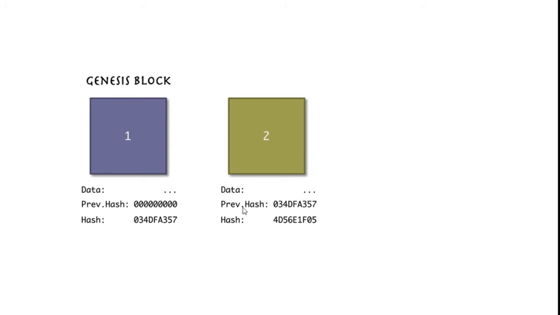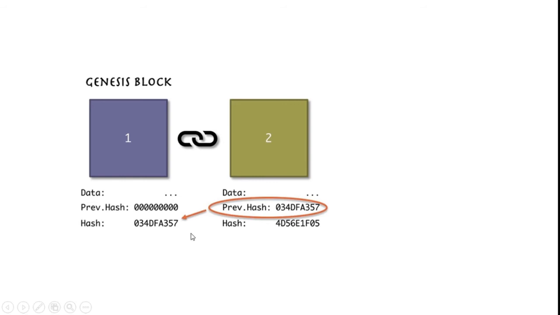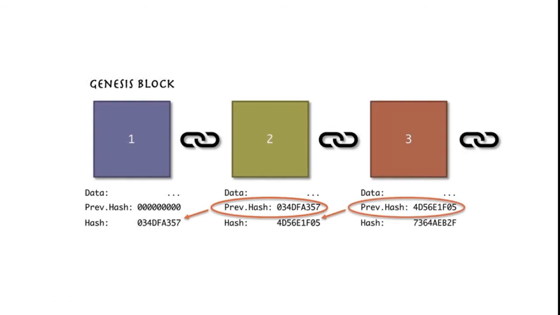This is where we say that the blocks are chained or connected, because every block has a previous hash which is equal to the hash of the block previous to it. So this forms a chain. This is the third block with the data, the previous hash, which is the hash of the second block, and its own hash. This hash again depends upon the data and the previous hash.